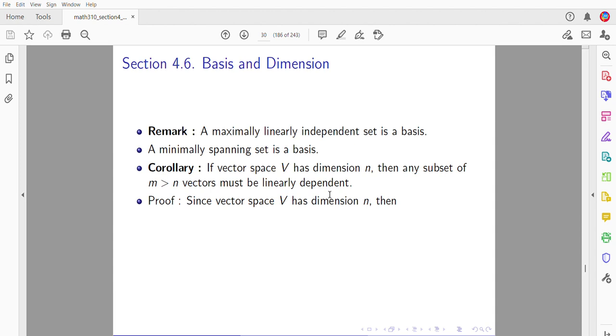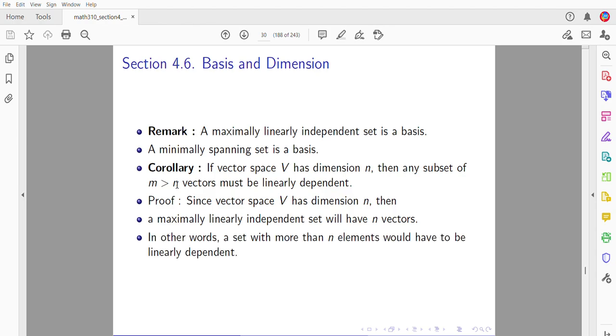Since vector space V has dimension n, a maximally linearly independent set must have n vectors. That's what we just said. It is a basis. It must have n vectors. But if you are independent and have more than n vectors, that's not possible. In other words, a set with more than n vectors would have to be dependent. That's all we are saying.